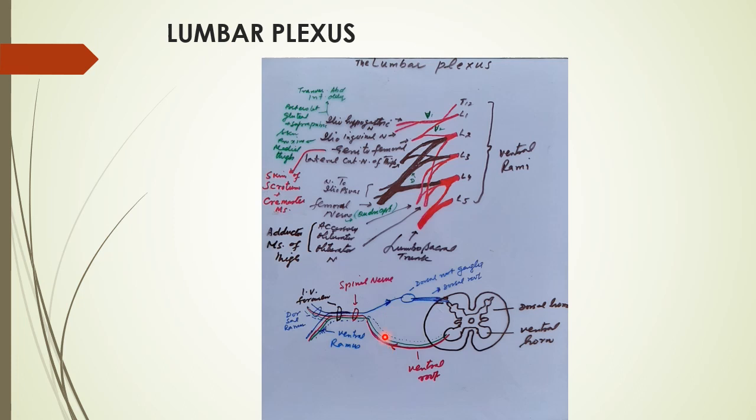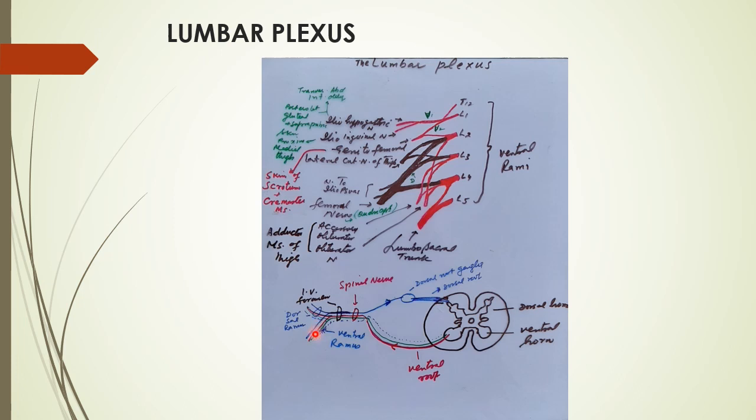They are different, but in this case the dorsal ramus has three modalities: sensory, motor, autonomic. Similarly, the ventral ramus also has three modalities, that is motor, sensory, and autonomic.